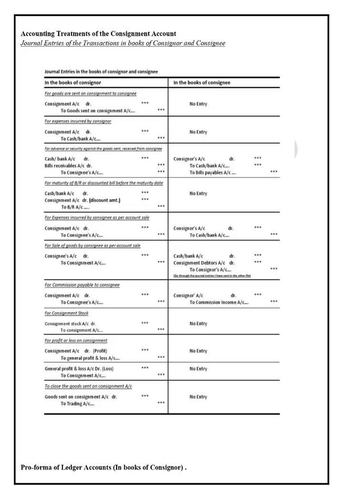These expenses are exclusive to the consignment business and must be paid by the consignor, but they have been paid by the consignee. So while settling the accounts at the end of the consignment business, the consignor must remit these expenses paid by the consignee. So for expenses incurred, the consignment account should be debited and the consignee's account should be credited.